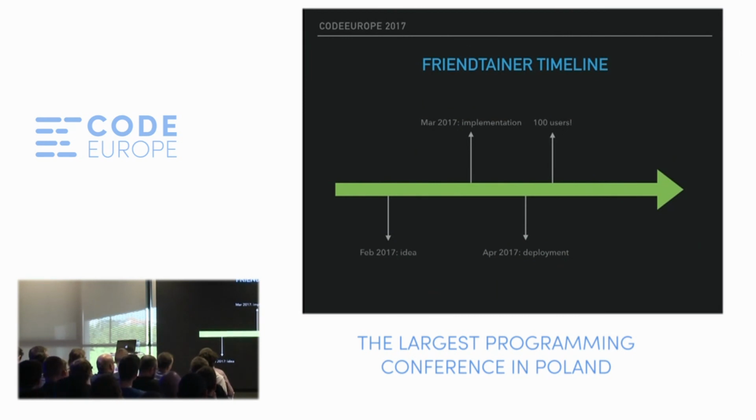And I had this idea somewhere in February. I spent March on implementation. I used Angular on the client, the Ionic framework for the mobile look and feel. I used Webtask for sending reminders to users. I also used a lot of components from Firebase, authentication, Google Cloud Messaging for push notifications.